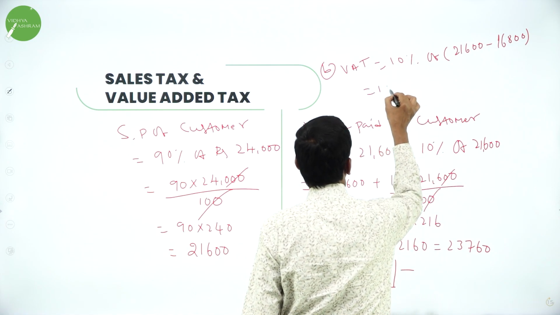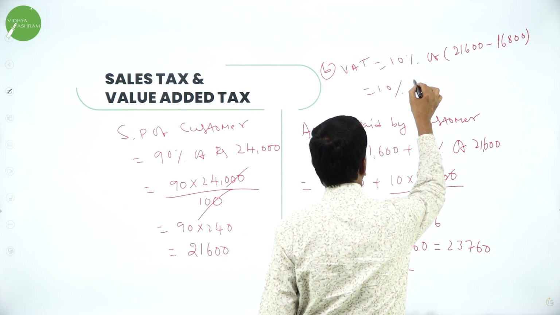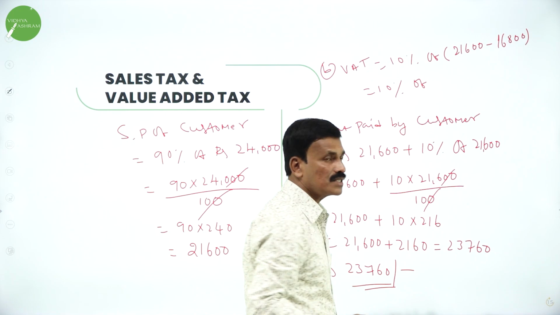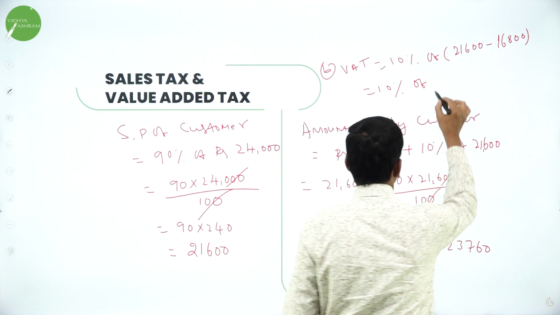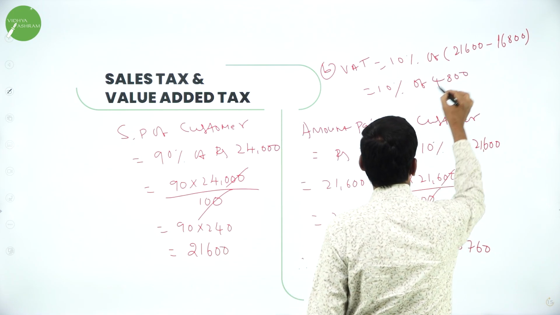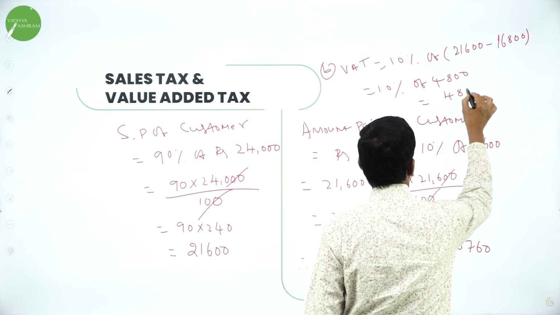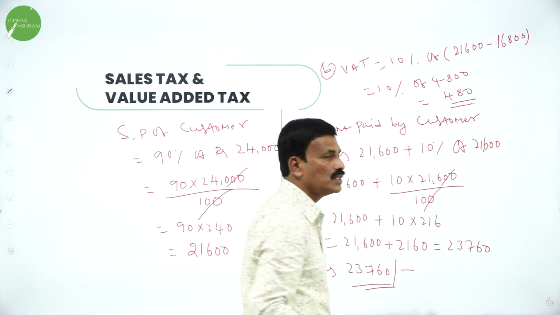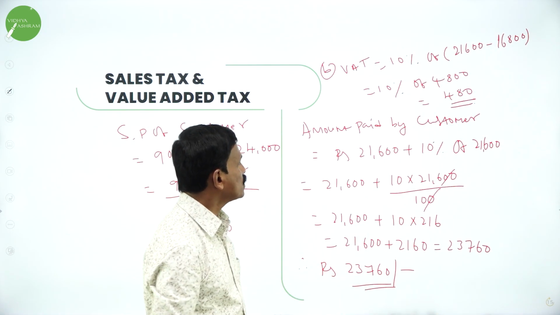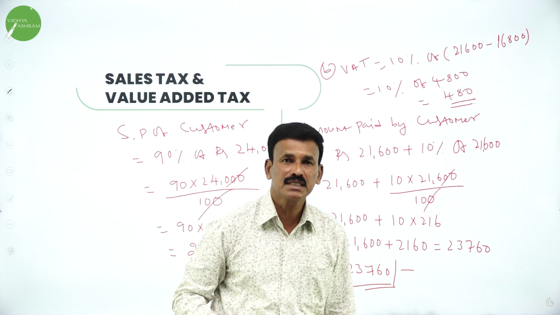So this is equal to 10% of, what is the difference? 4,800. That's equal to 480. So this is the VAT paid. So the VAT paid by the shopkeeper is equal to 480 rupees.